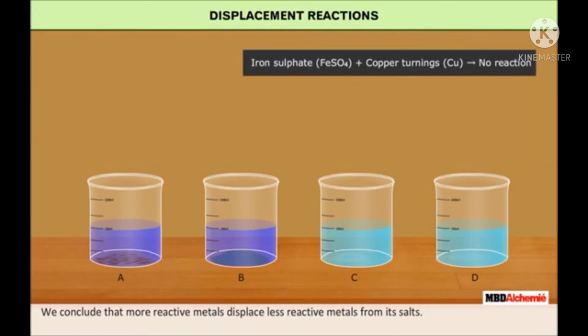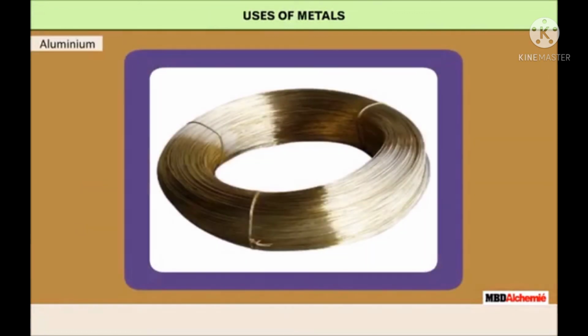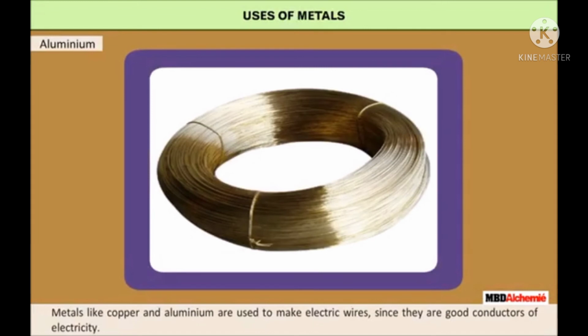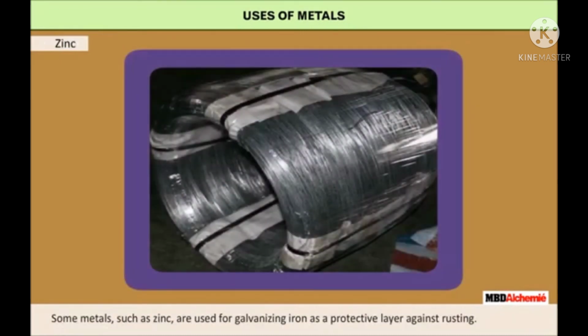Uses of metals. Metals like copper and aluminium are used to make electric wires since they are good conductors of electricity. Some metals such as zinc are used for galvanizing iron as a protective layer against rusting. Metals such as aluminium, copper and iron are used to make utensils.